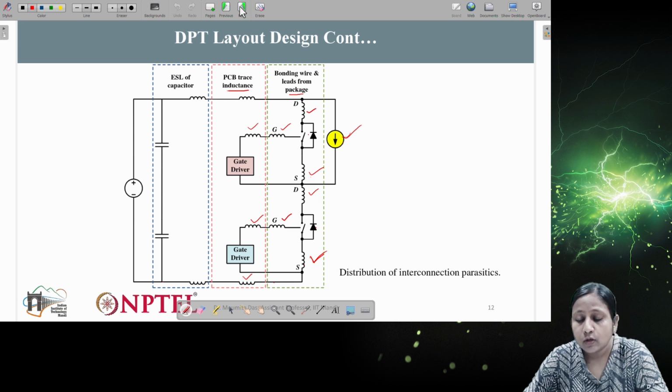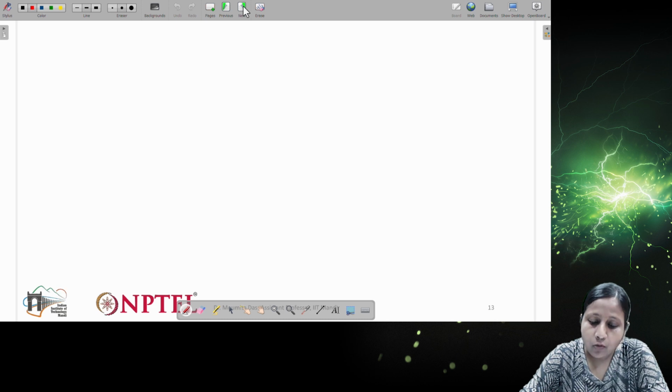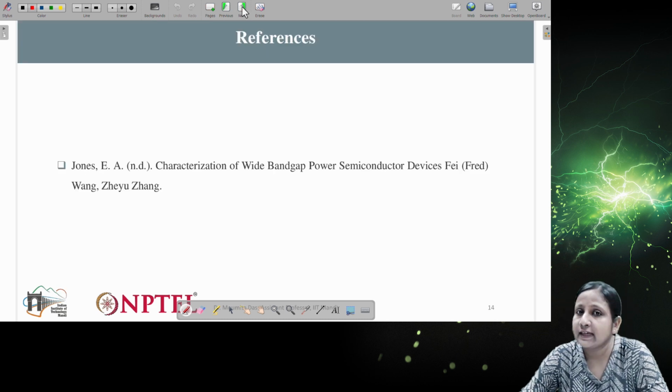If we include them, the characteristics you get will be very similar to those from the converter. That is why it is important to include these different parasitic components. More about this I will be discussing in the next class. So this is the reference for this particular discussion. Thank you.